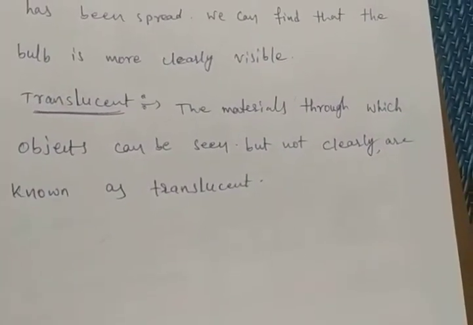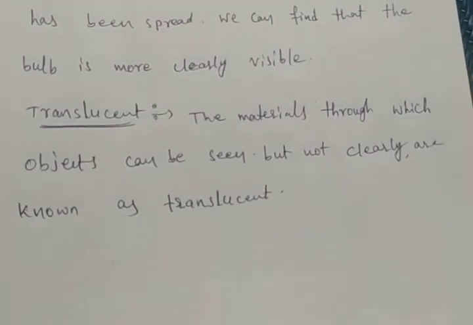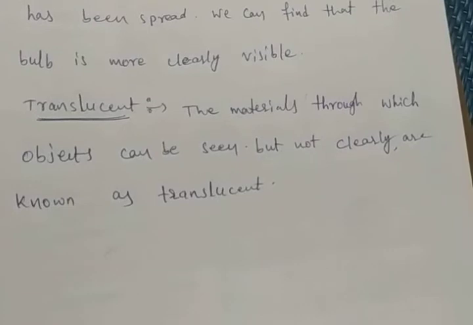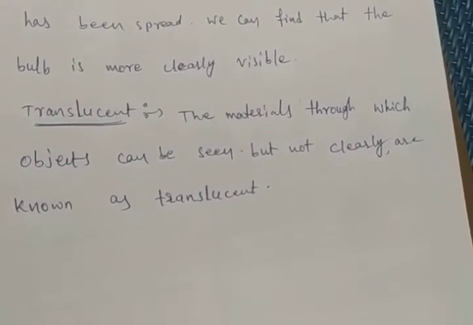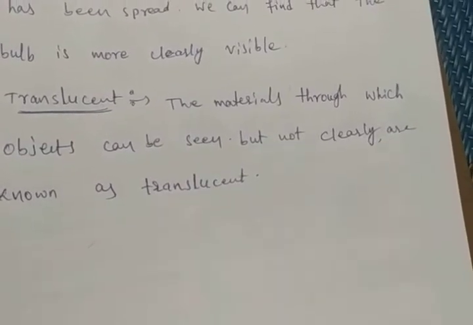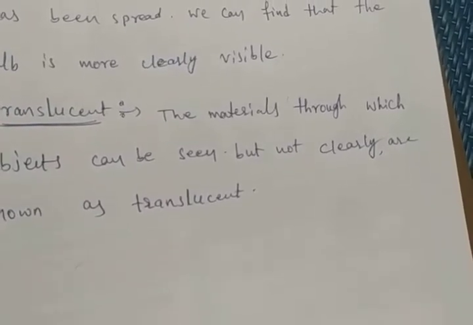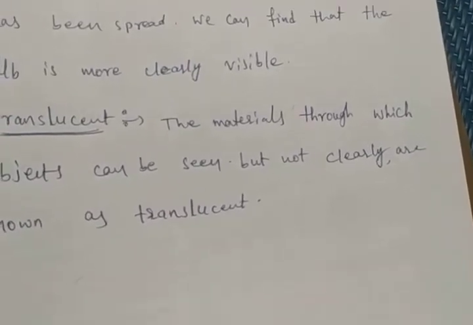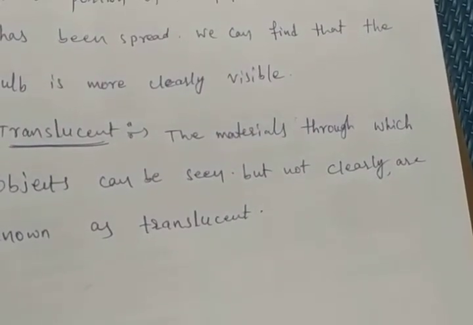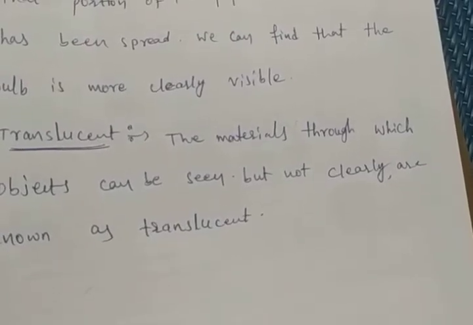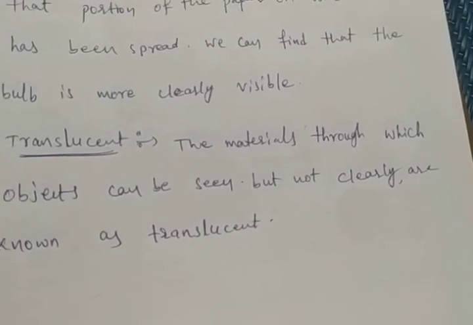Before that we discussed transparent and opaque. Here, translucent: the material through which objects can be seen but not clearly. We did not see clearly; that is called translucent. Remember the oil patch on paper when we tested food items for the presence of fats, that was translucent too. Can you think of some more examples of translucent materials? We can therefore group materials as opaque, transparent and translucent.